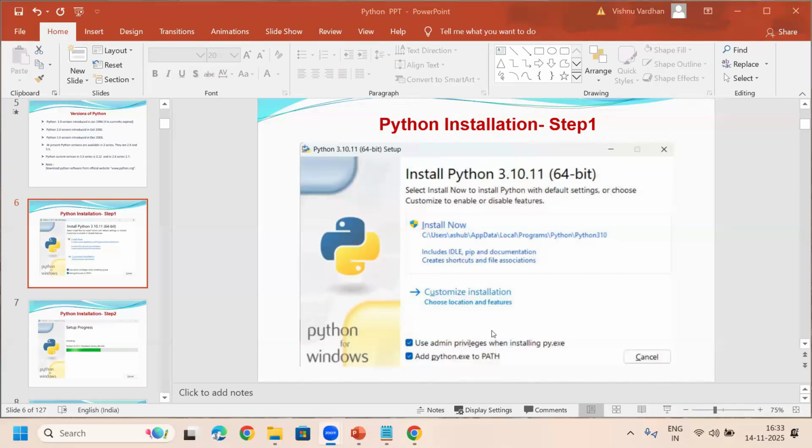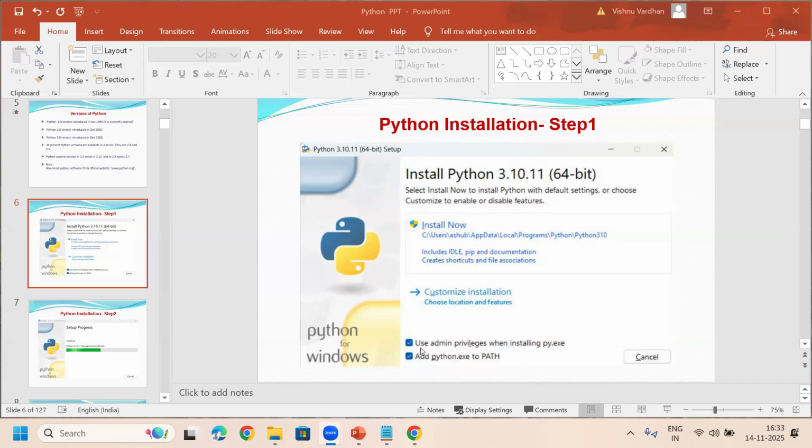Its installation is very, very simple. Only this screen is important. No other option needs to be set to install the Python software. There are no other steps here. You just have to choose these two options. At the bottom you can observe there are two checkboxes. You have to check mark these two options.